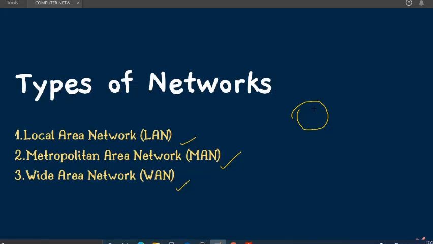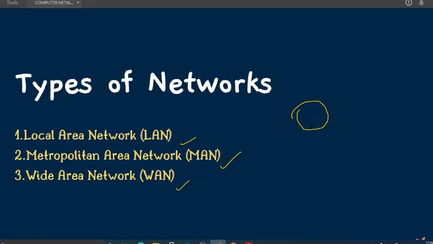Then metropolitan area network. It is a little more than LAN and a little less than wide area network, in terms of the covering area, like what area is being covered by this metropolitan area network.